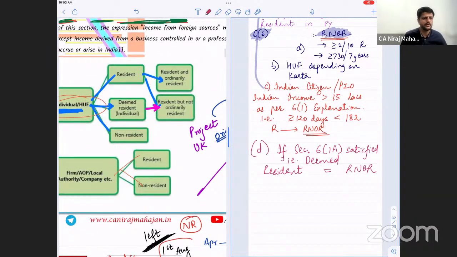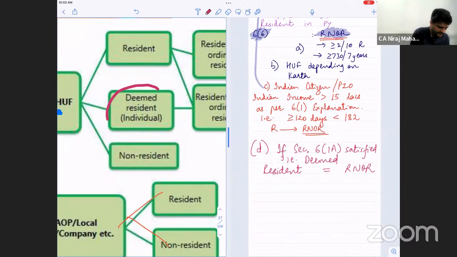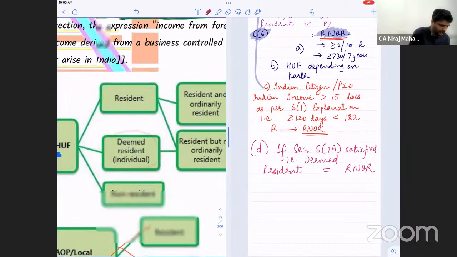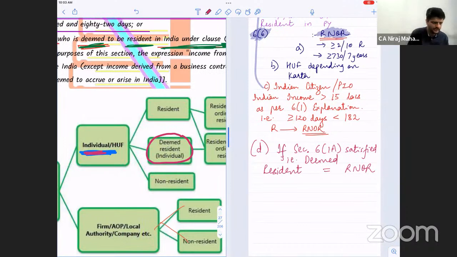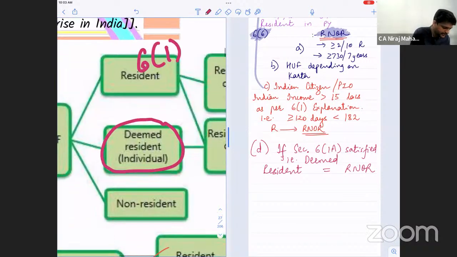Now check here. Look at the diagram. You have to give me this subsection. They are talking of an individual right now, so let us focus on the individual. Resident was 6.1. Deemed resident is 6.1A. So deemed resident is by default RNOR. By default, I am saying by default. 6.1A is by default RNOR. Clear?